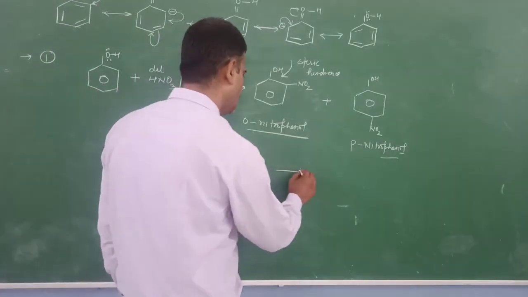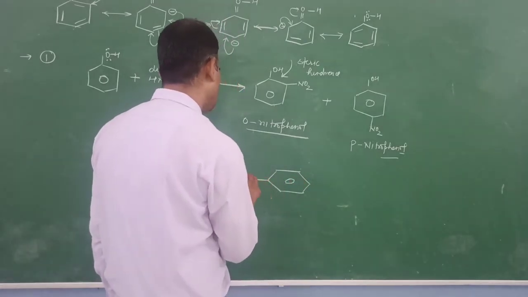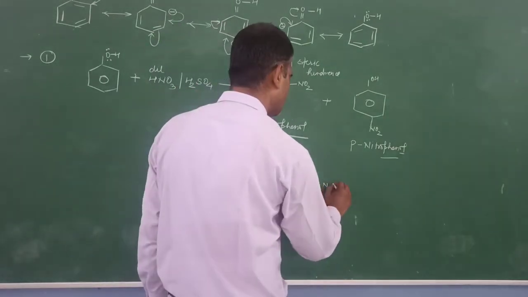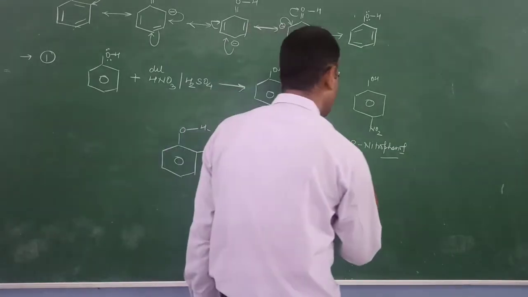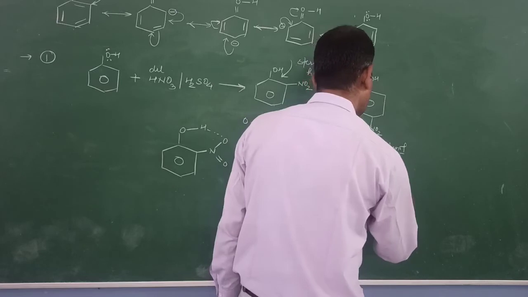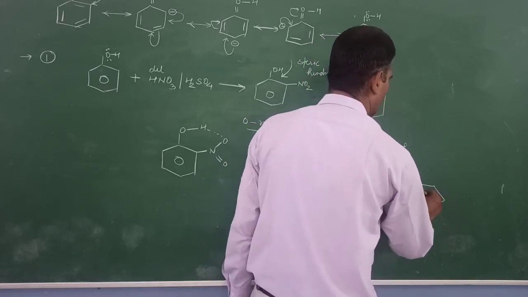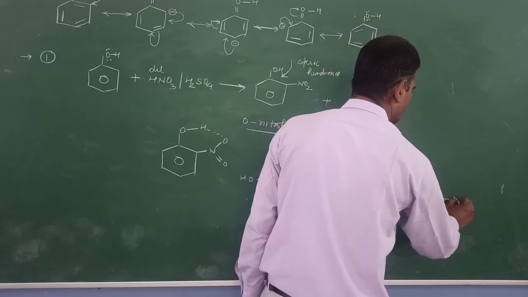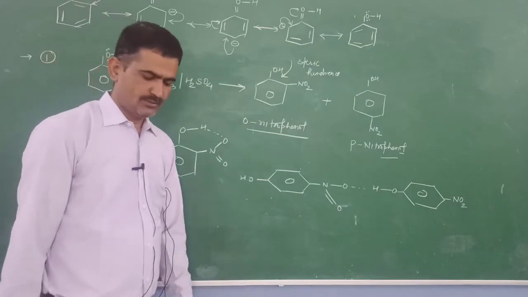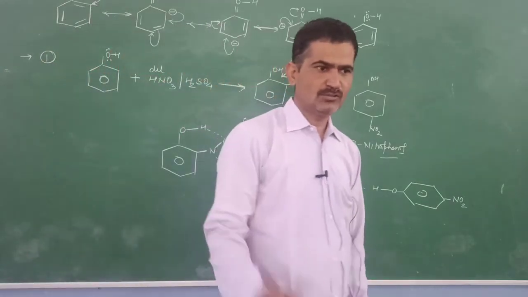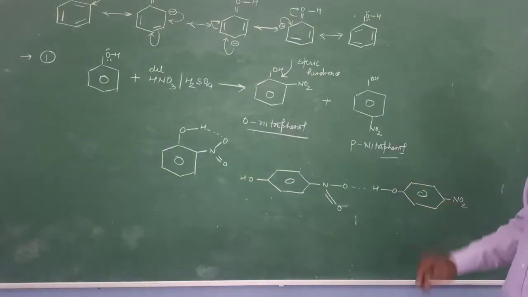But in the case of paranitrophenol, there is intermolecular hydrogen bonding present. Due to the presence of this intermolecular hydrogen bonding, they act as a complex molecule, and it does not easily undergo steam distillation. So by the method of steam distillation, we can separate orthonitrophenol from paranitrophenol.